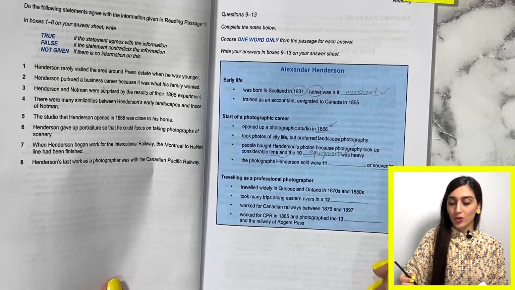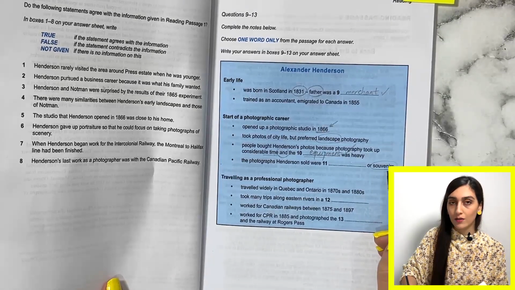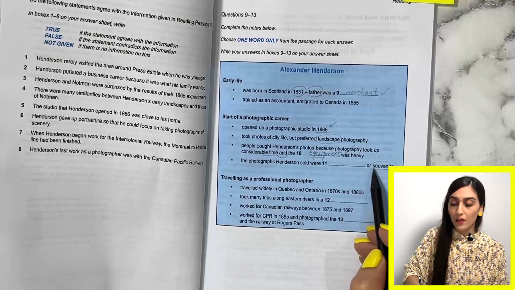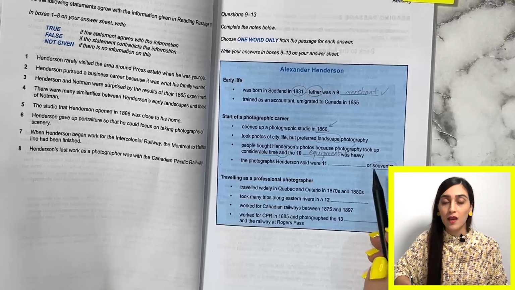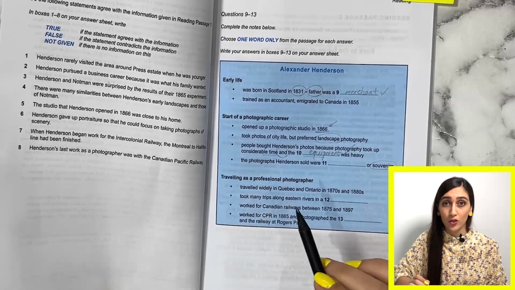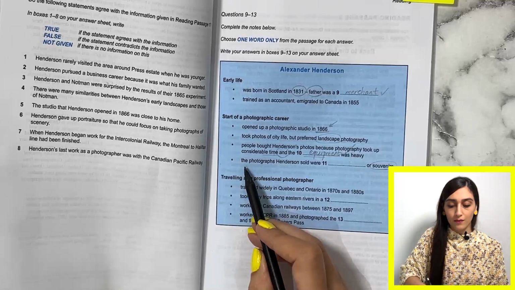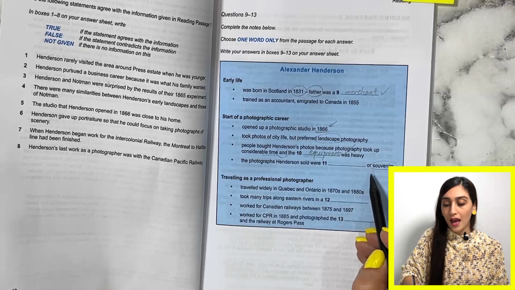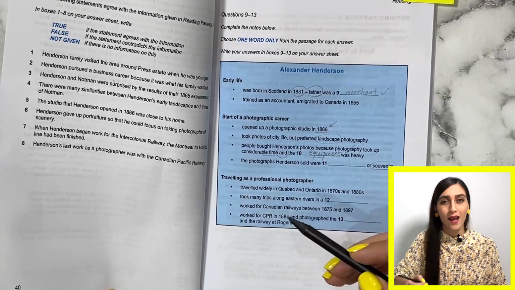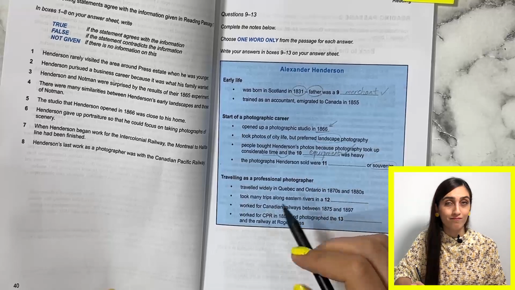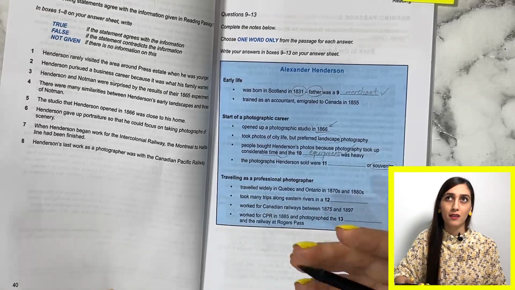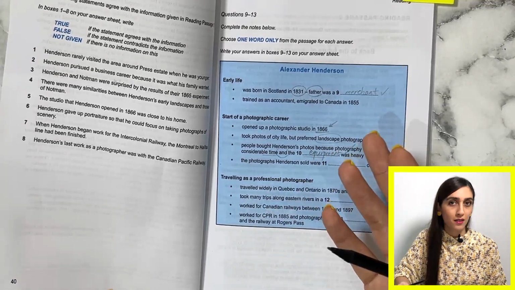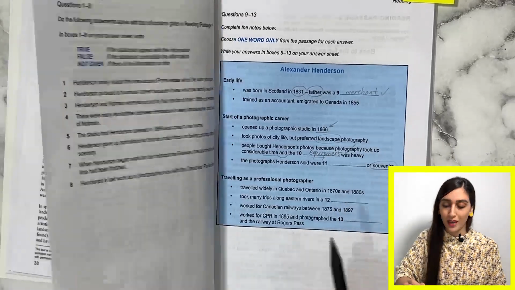Let's go to the next question. We had a word souvenir. Do you remember? So let's go something or souvenirs. Before going through the text, I want you to do something. Read it. The photographs Henderson sold were something or souvenirs. What and souvenirs? Can you guess? For example, I think gifts and souvenirs, presents and souvenirs. Do you have any other idea? Okay, let's go.